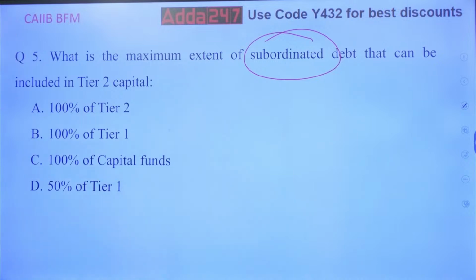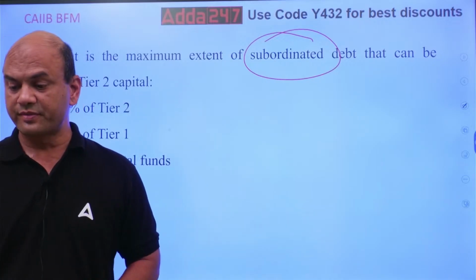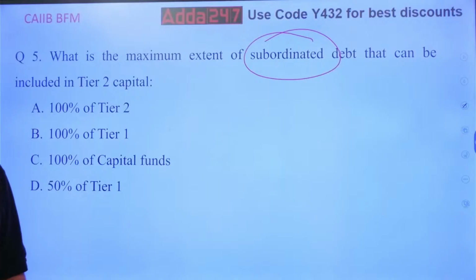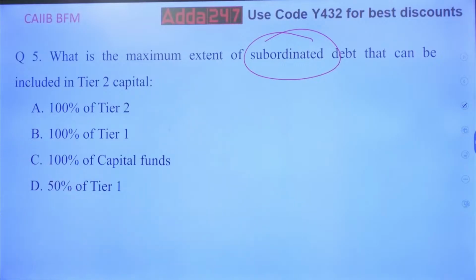Problems like these haunt you in the exam. These really create a problem. These are pinpointed questions, isn't it? Firstly, what is the subordinate debt? What do you mean by subordinate debt, everyone?